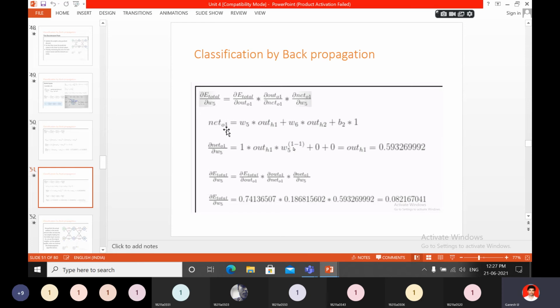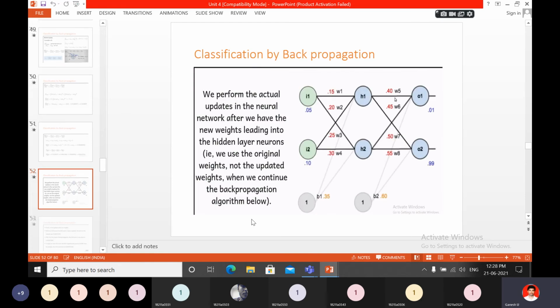What is the out formula for anything? For out O1 you find 1 by 1 plus e power minus net O1. You can find that using the formula. Then you just substitute these values, and finally you get dou E total by dou W5 as 0.08.